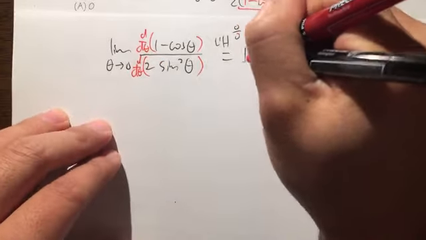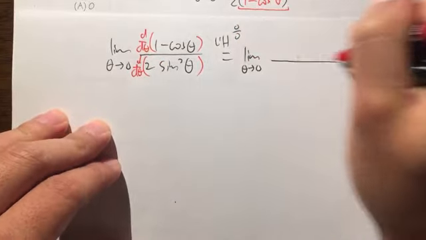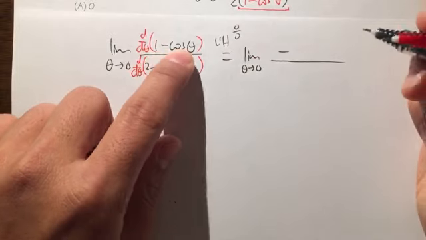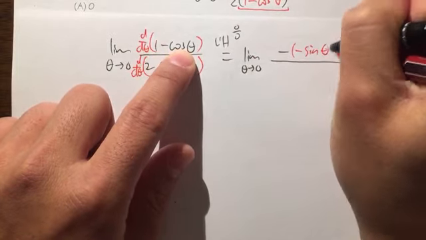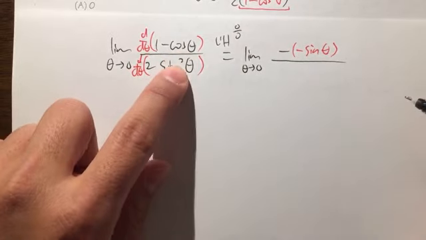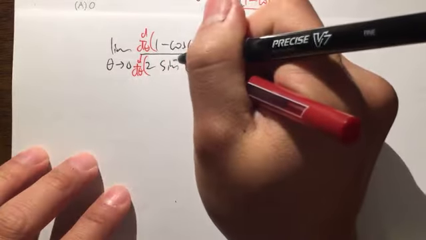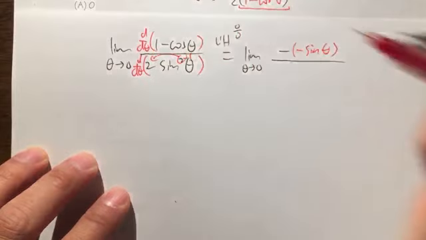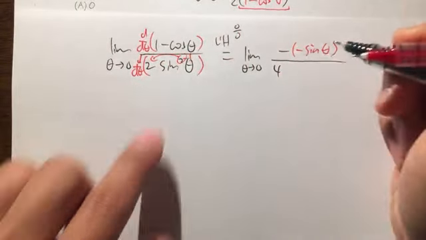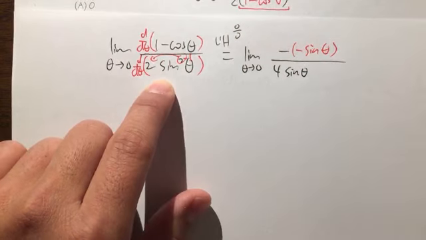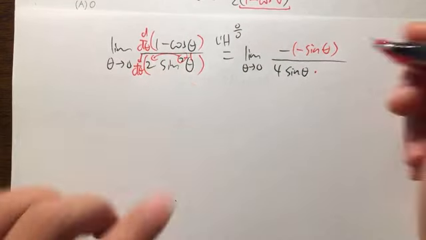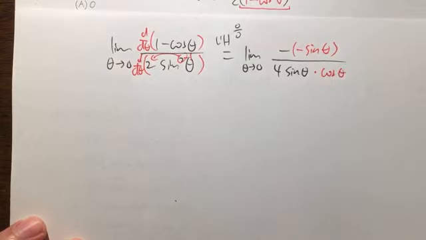So this is going to be the limit as theta approaches 0. We have the negative, because the derivative of cosine theta is negative sine theta, like this. On the bottom, I will bring the 2 as a power to the front, minus 1. 2 times 2, we get a 4. And then the inside stays, which is sine theta. And we multiply by the derivative of sine theta, which is positive cosine theta.